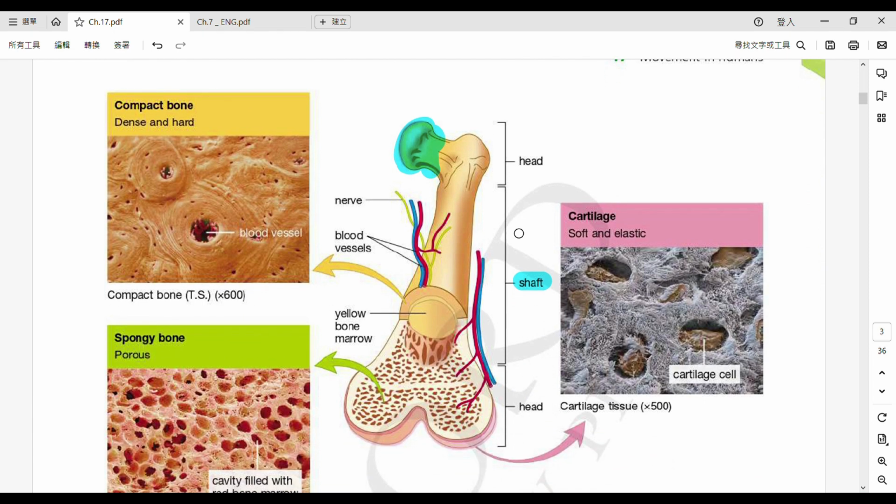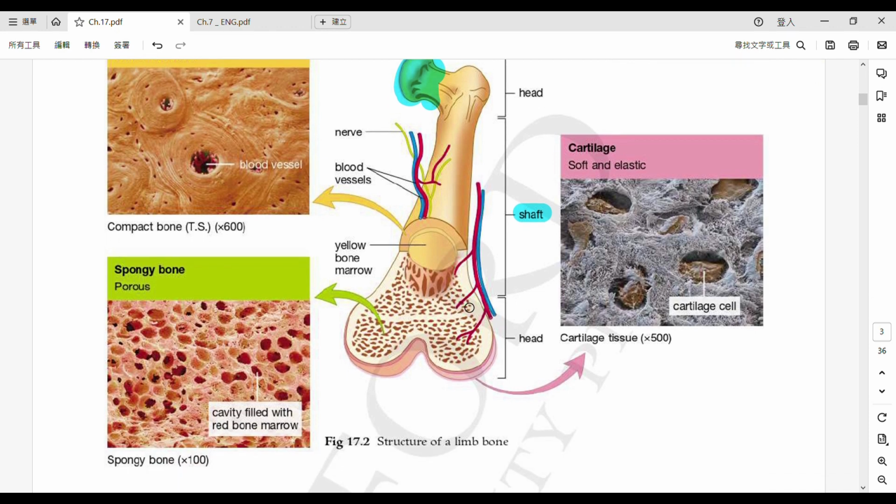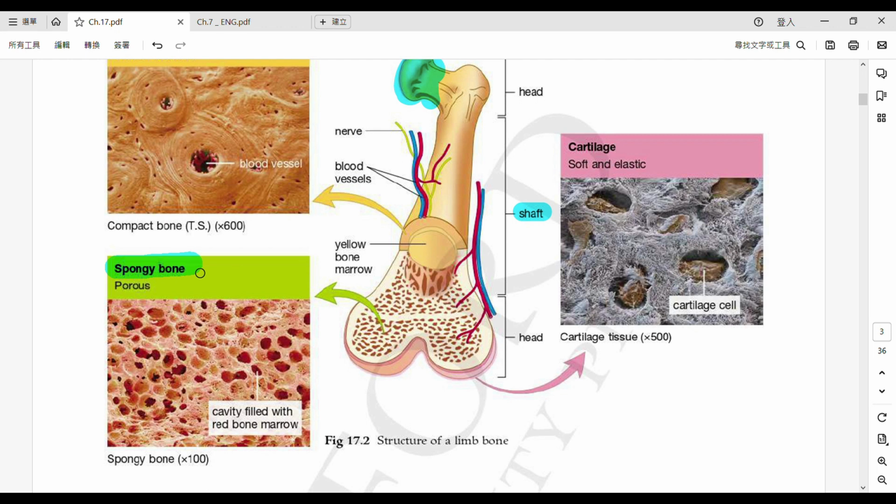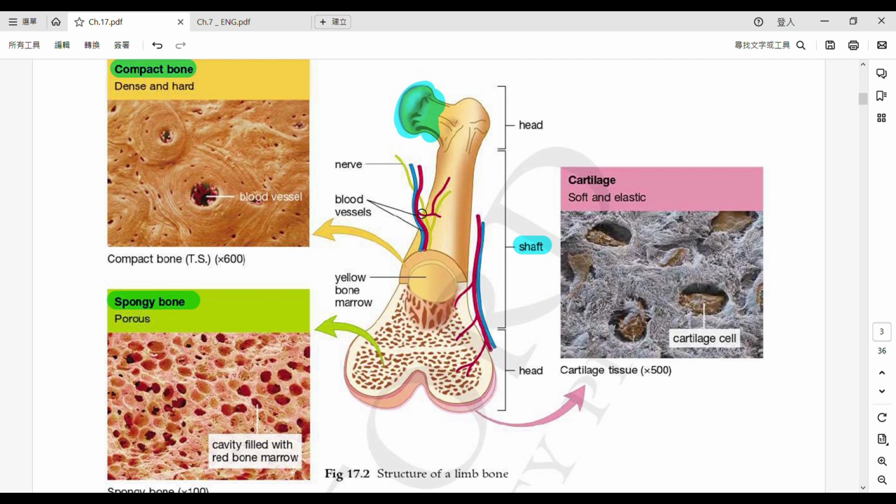Alright? 好，冇問題嘅話咧，if there is no question, then we move on to this diagram. So just to remind you more again, so where can we find the compact bones? 喺邊度揾呢啲嘅物質骨咧？So you can find it at the outer layer，係外邊嗰部分啦，the outer layer, and the shaft 就係中間 the middle part of the bone, and especially when we're talking about the limb bones, the bones of our hands and our legs. And then the next one, there is another type of bones called the spongy bones. So where can we find the spongy bone? At the heads，就係頭頭尾尾嗰度啦，heads like here, and the heads here. Okay? So you will find the spongy bone over here.